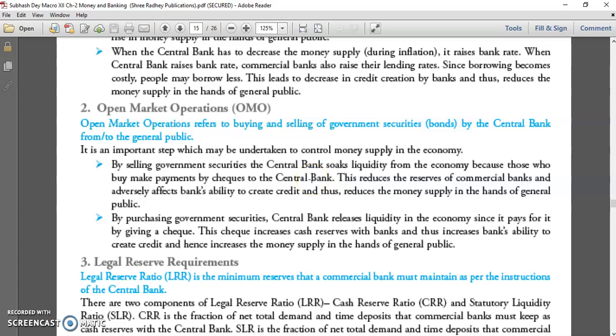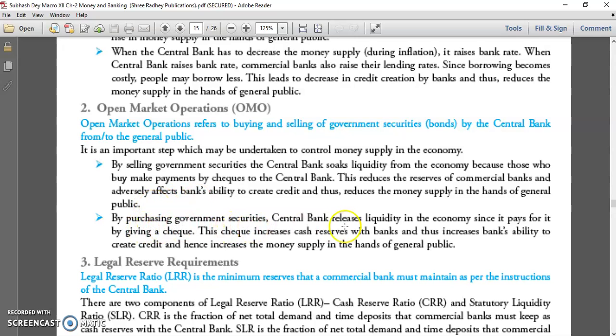Once money moves from the market to RBI, money in the market goes down. So there is a change in the total market conditions and the money supply in the hands of the general public reduces. So automatically inflation goes down.